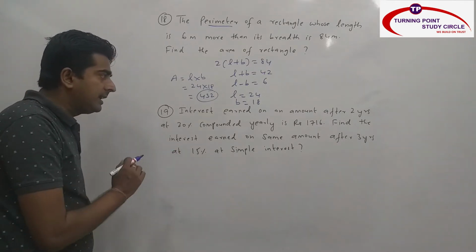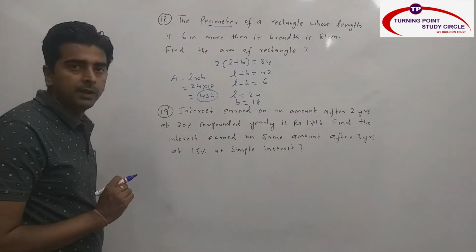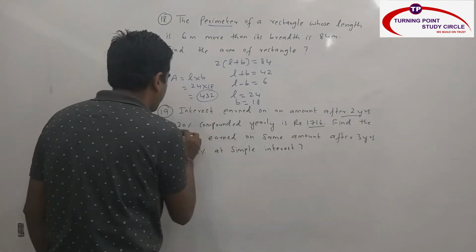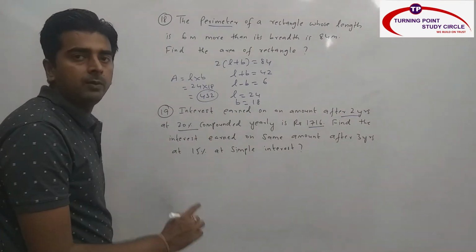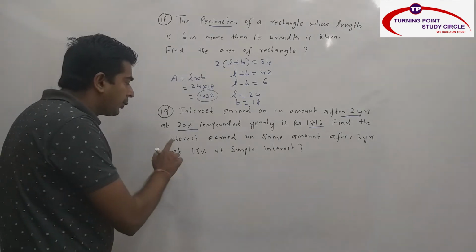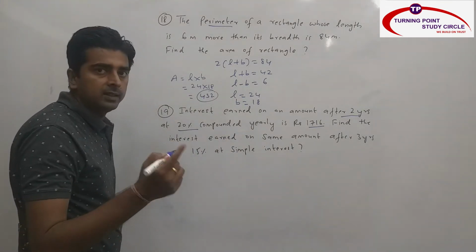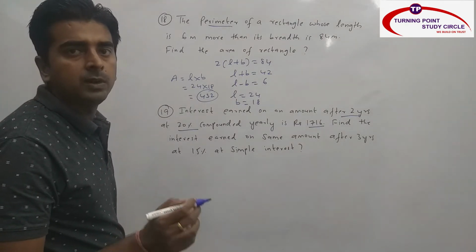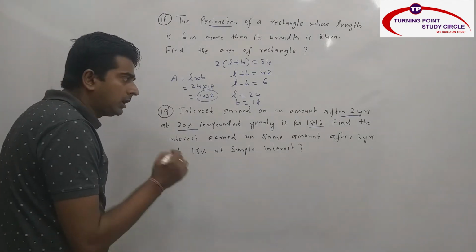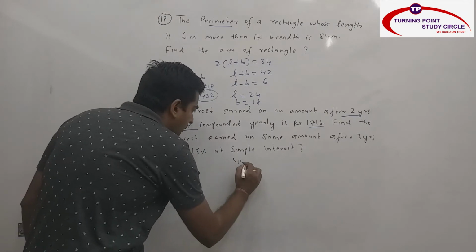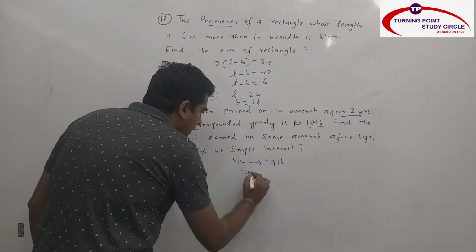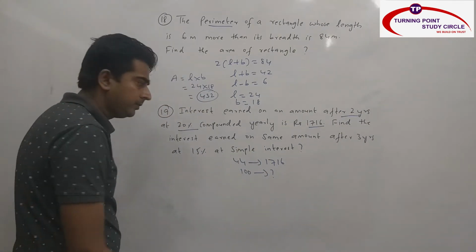So from the first line, what they have given you, CI they have given you. How much? 1716, and when after 2 years, and R is 20%. So from this we have to calculate the principal. 20% 2 years is nothing but successive percentage change, which is 20 plus 20 plus 20 into 20 by 100, 44%. So 44 part is how much? 1716. So principal is 100, 100 part is how much?